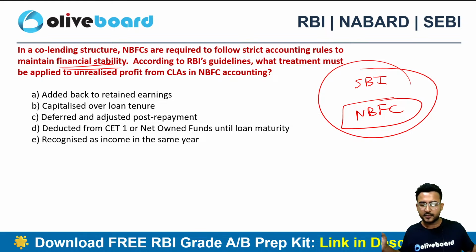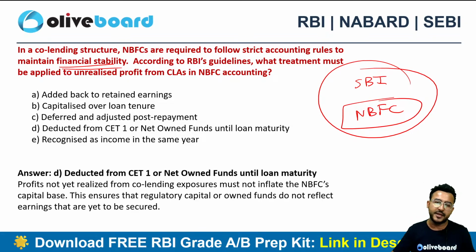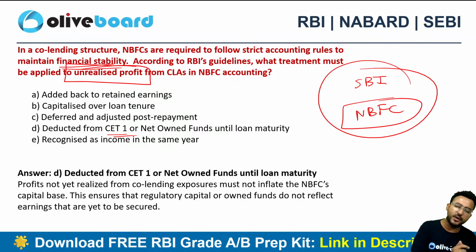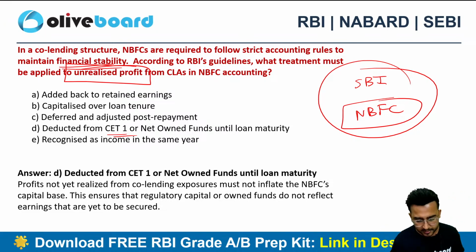So I can see that on the YouTube channel, I'm just getting one answer from Satyarth as of now, but on the live classes, I'm getting 4 choices as option D. The correct choice here will be option D, deducted from the CET1 capital. Why? Because this is the unrealized profit, right? So on conservative basis, NBFCs are required to slash it down from the CET1 capital or the net owned funds requirement until the loan maturity, or until it becomes a realized profit. That's the requirement of the circular.